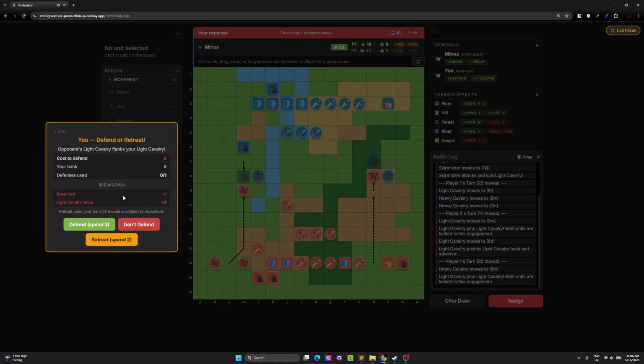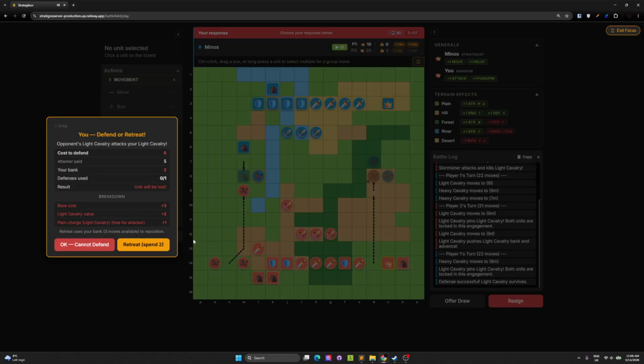And now the enemy attacks me, and I have the choice because I had points in my bank. So you have your current points and your banking points. The banking points are basically the points that you didn't spend the previous turn. But if you don't spend them and they go to the bank, the next turn it's gonna reset, so you cannot save them over and over again. So I have the choice to defend, not defend, which means I'm gonna die, or retreat. I'm gonna defend.